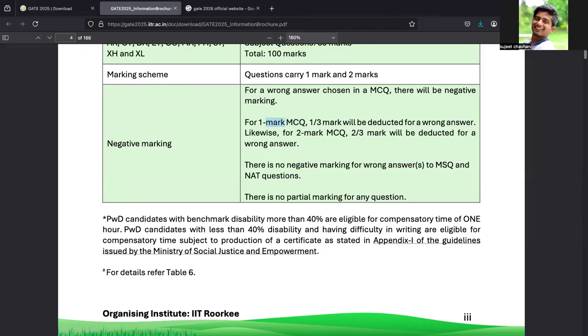For a 1 mark MCQ, 1/3 mark will be deducted, that is 0.33. Likewise, for 2 marks, 2/3 marks will be deducted, that is 0.66. And there is no negative marking for a wrong answer in MSQ and NAT. So this is very important: there is no negative marking for MSQ and NAT. So you should solve all the MSQ and NAT questions. You should not leave any question here.